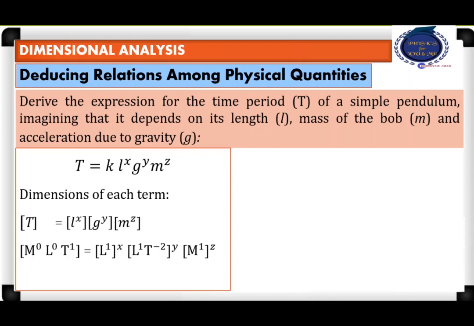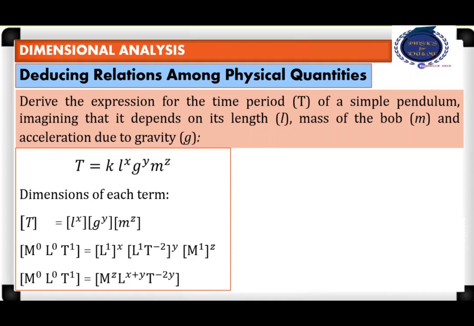It will be raised to the power y. Mass has a dimension of 1 in mass, which is raised to power z. We can see that the value of k does not appear in the equation because it is a proportionality constant. It has nothing to do with dimensional analysis.